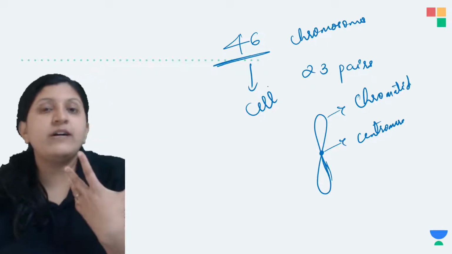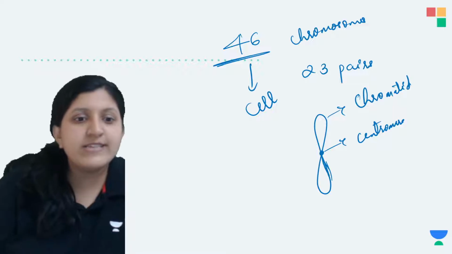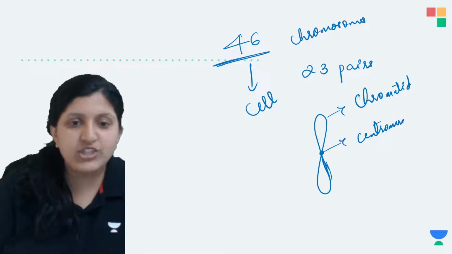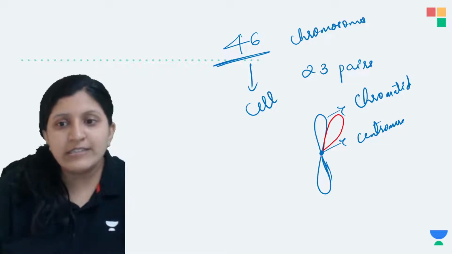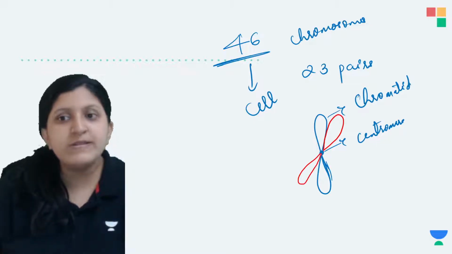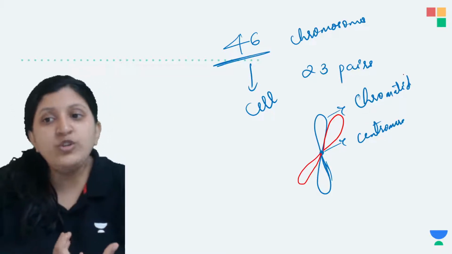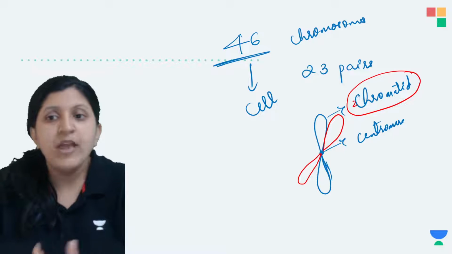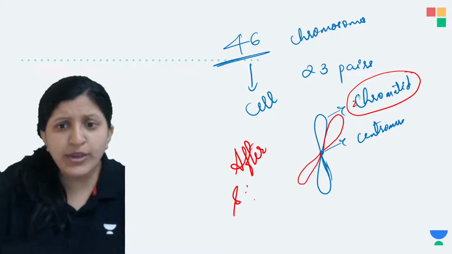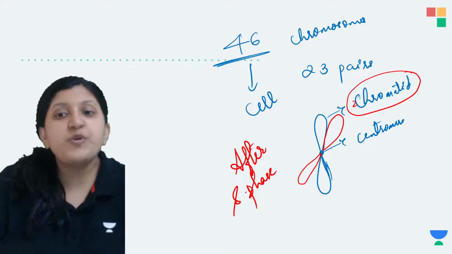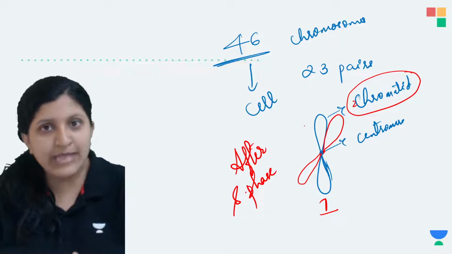Now after the S phase has occurred, that is, after DNA replication, we show one more arm, so we draw the chromosome with double arms, like two chromatids. That is after the S phase. This is still one chromosome, but it has double the amount of DNA.